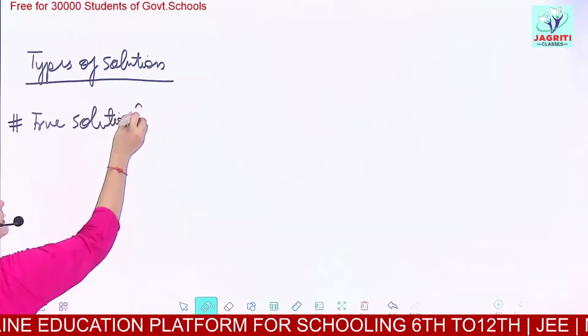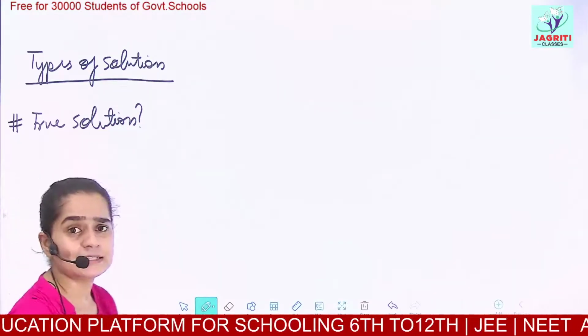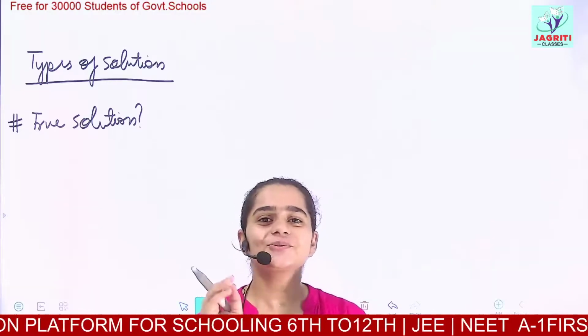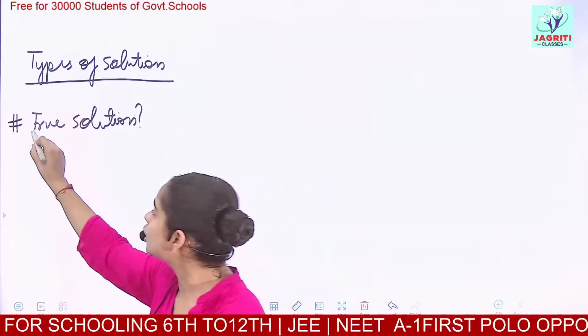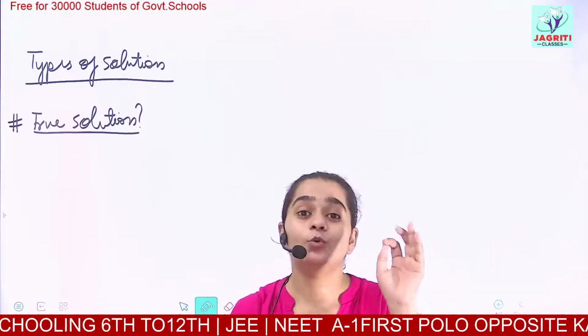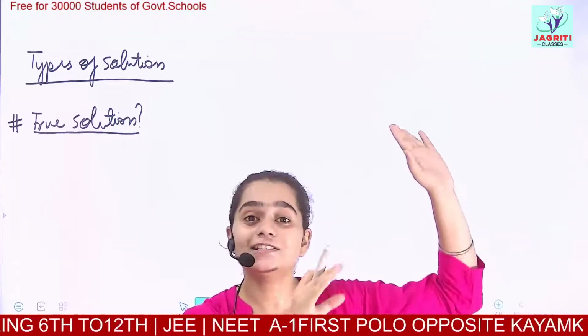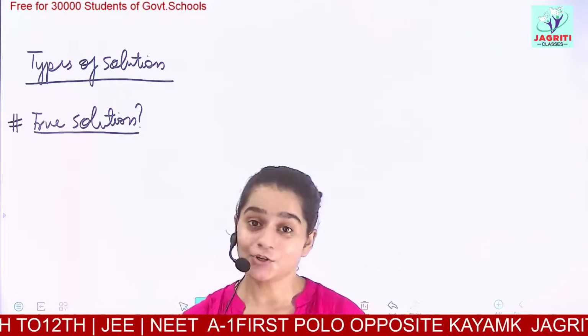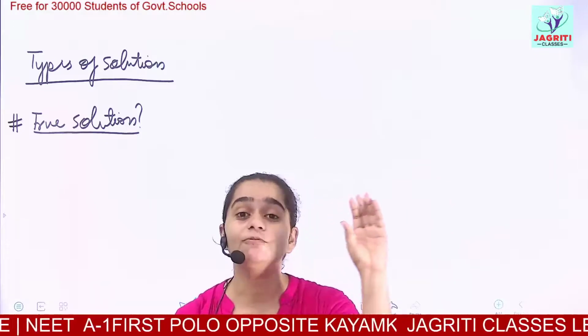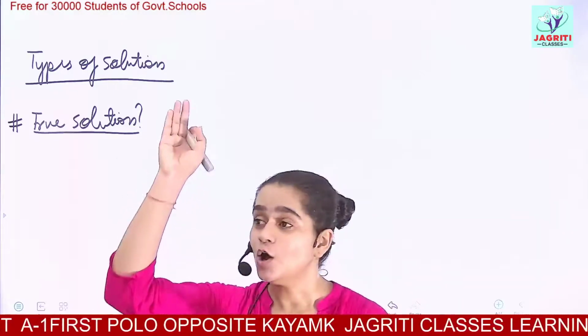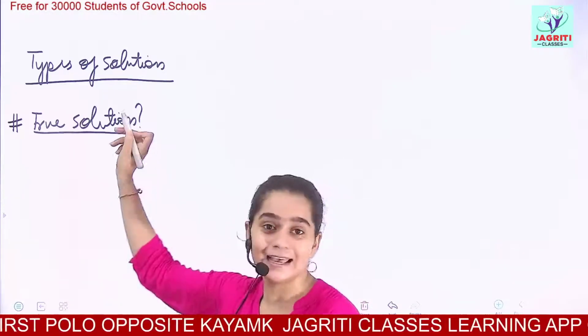Students get confused. True solution is nothing special, it is actually a solution. A true solution means a chemical which obeys all the properties of a solution. If a chemical obeys only one or two or some of the properties and does not follow all of them, then it is regarded as just a solution.